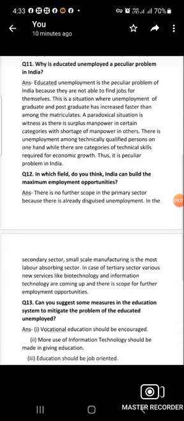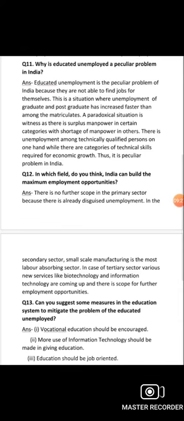for further employment opportunities. It means that in India, already in the primary sector, there is disguised unemployment. There is no scope of employment opportunities in the primary sector. And in the secondary sector, mostly people are engaged in small scale manufacturing.